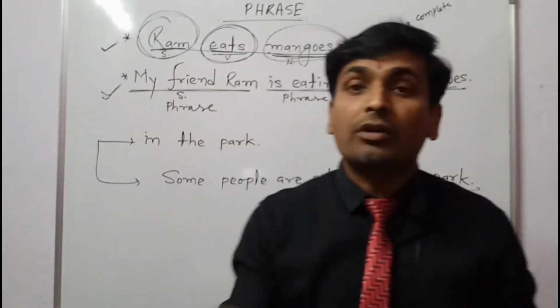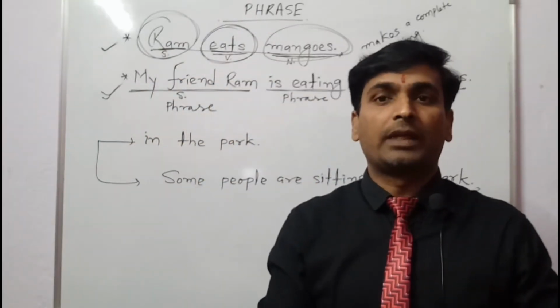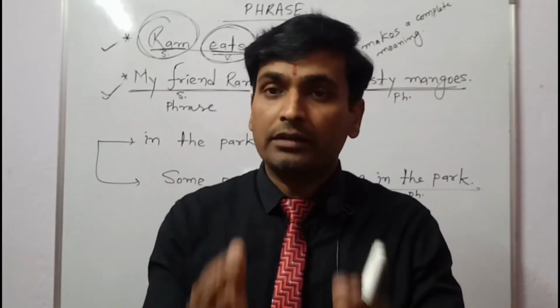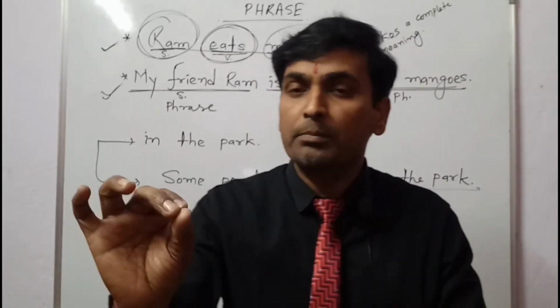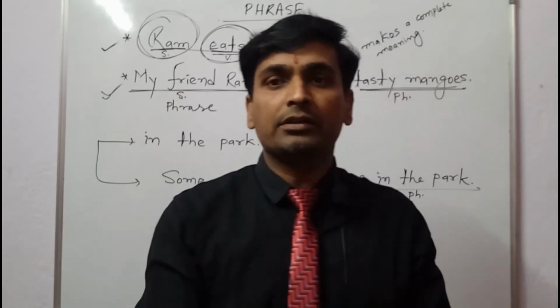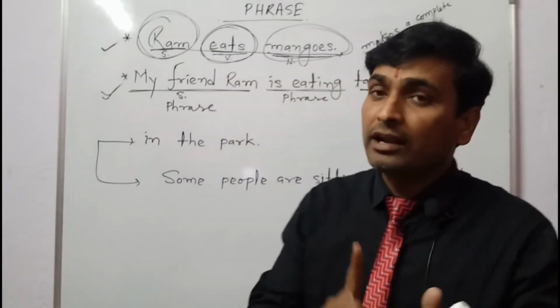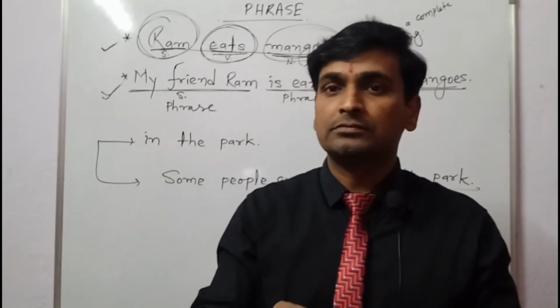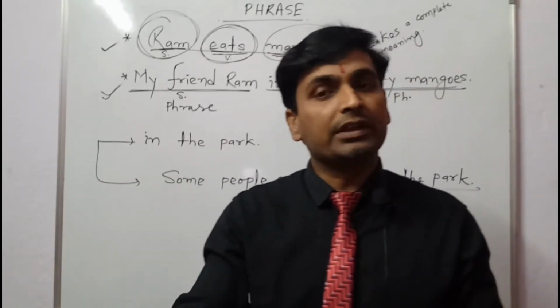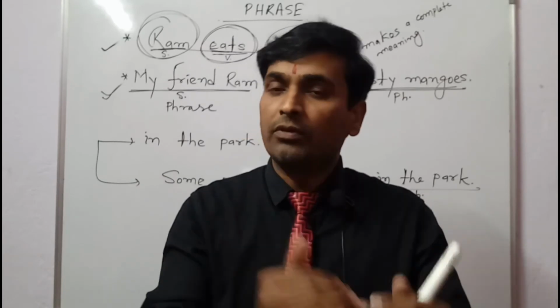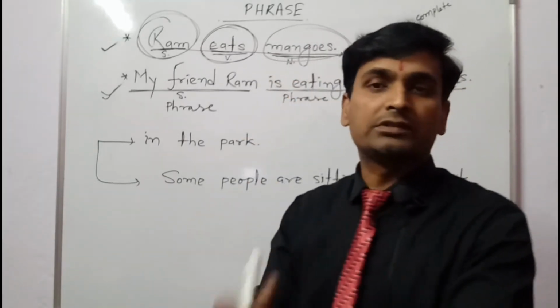Students, a phrase can be of 5 kinds. As I have already told you, the group of words which will not make its own meaning will be called a phrase. And that phrase may be a noun phrase, adjective phrase, adverb phrase, verb phrase, or prepositional phrase.